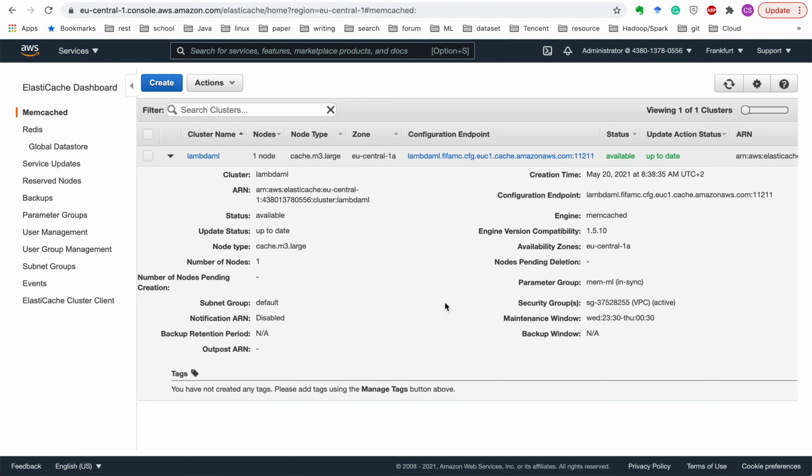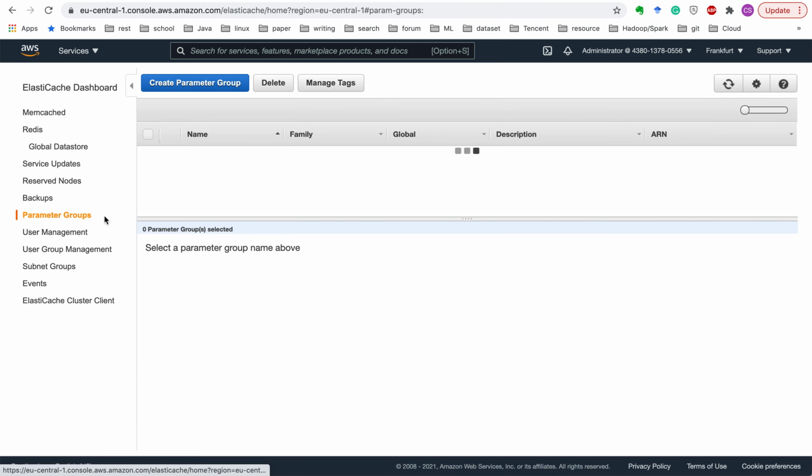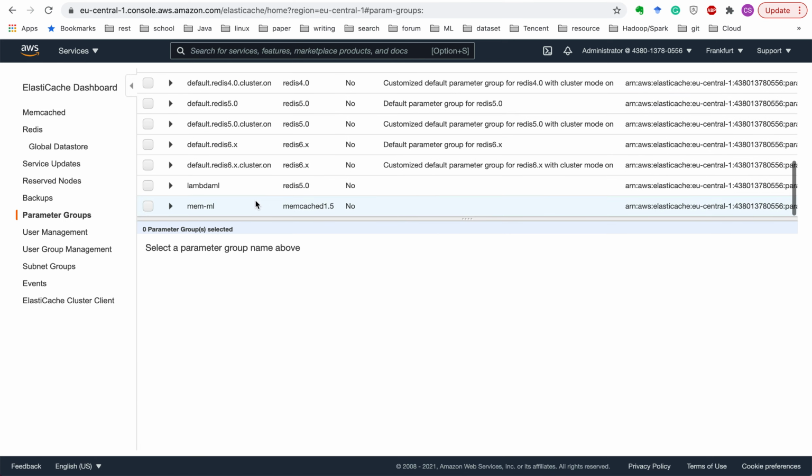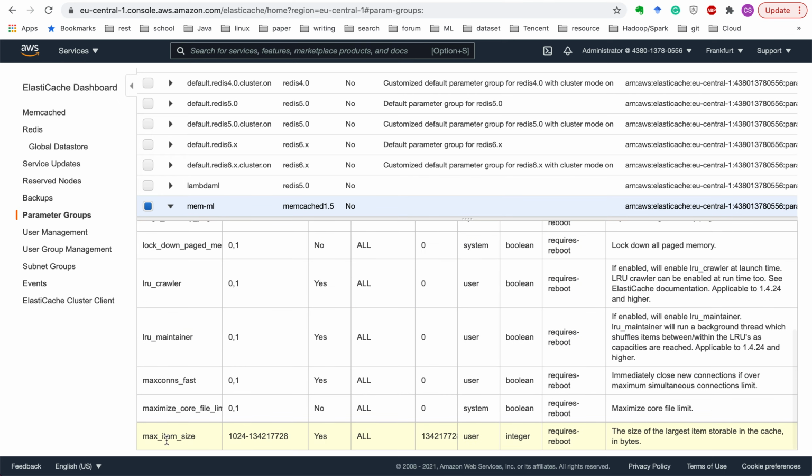So to increase this configuration, we can change the setting in the parameter group. You can find the corresponding parameter group here, and find the configuration max item size, and you can change the number to the maximal number. It's roughly more than 100 megabytes, which is enough for most models.